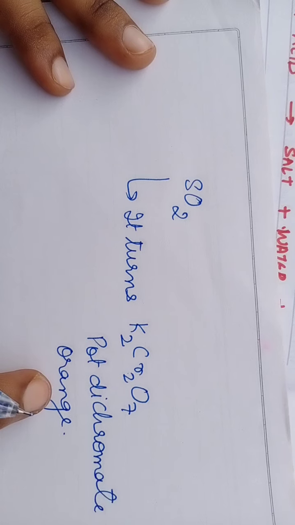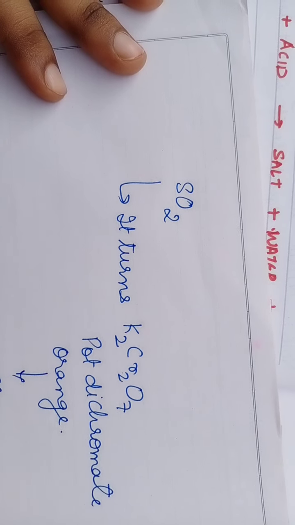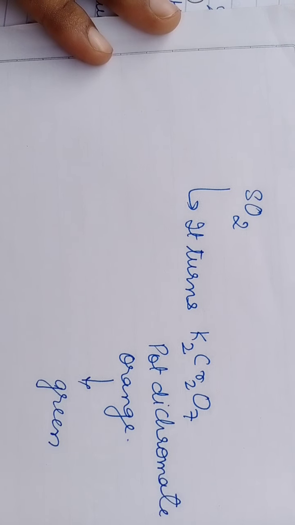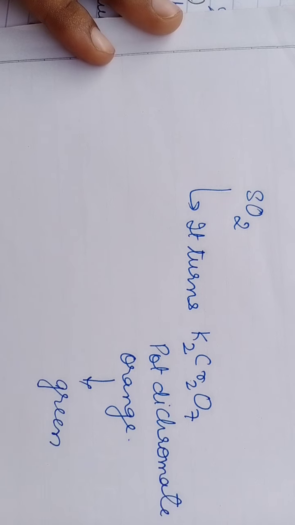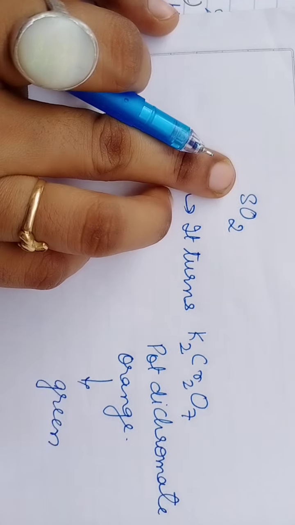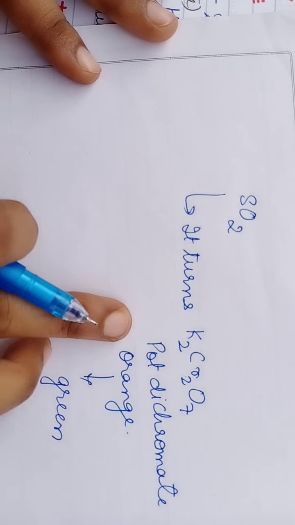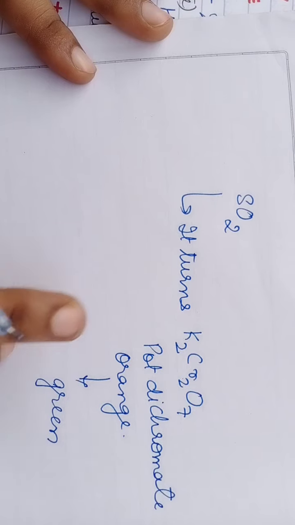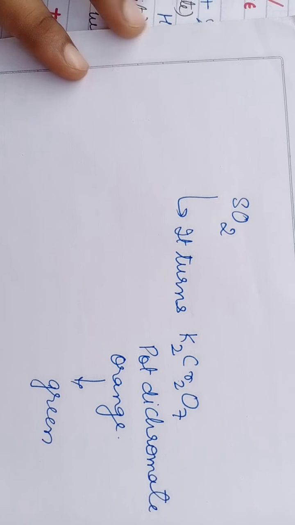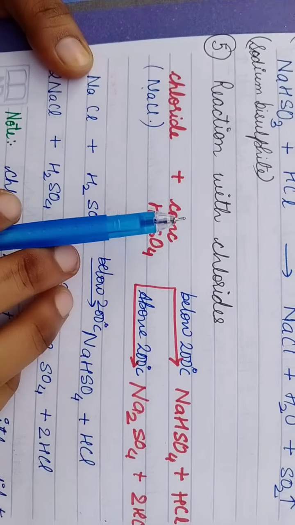So it turns this orange color solution into green. Say you take a filter paper and dip it in the orange colored solution of potassium dichromate and bring that paper near to the mouth of this gas, the paper will show you the color change from orange to green. This is the confirmatory test for SO2 gas. Are you getting? Okay.